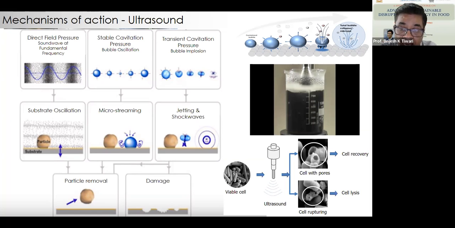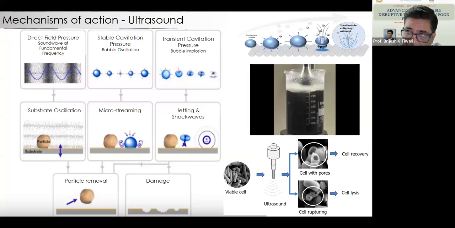So it is very, very important to know what condition we are using, whether cells are recovering or not. When it comes to recovery of cells, it can be cells which are not dead, but they cannot grow further. Or cells that are viable but not culturable, because if you're using a plate count method, you see the cells are there and they're not growing, and we count it as an inactivation, but that's not a real inactivation. Whereas when ultrasound treatment is given at a higher intensity, it leads to further damage of the cell membrane and leakage of cellular content, leading to cell lysis.